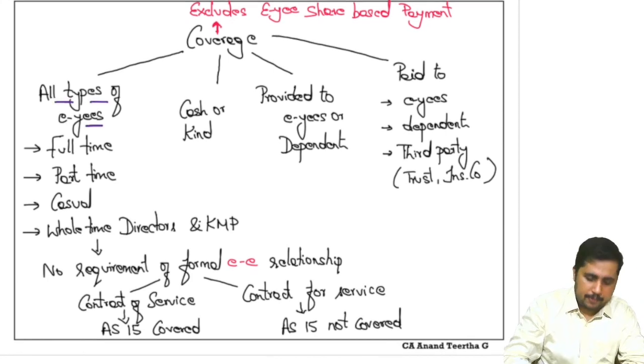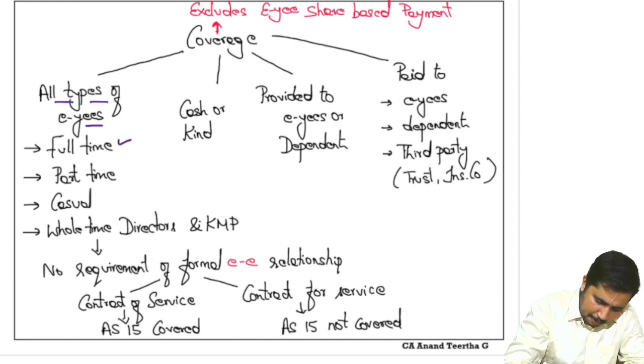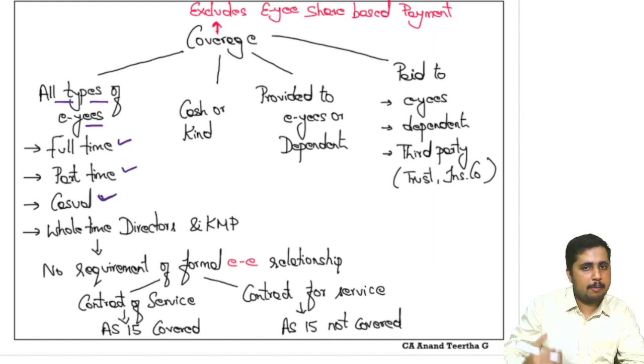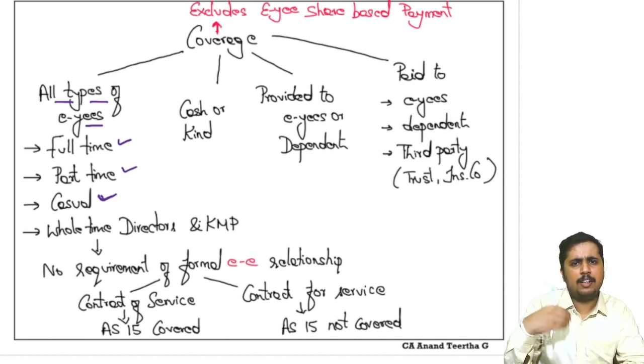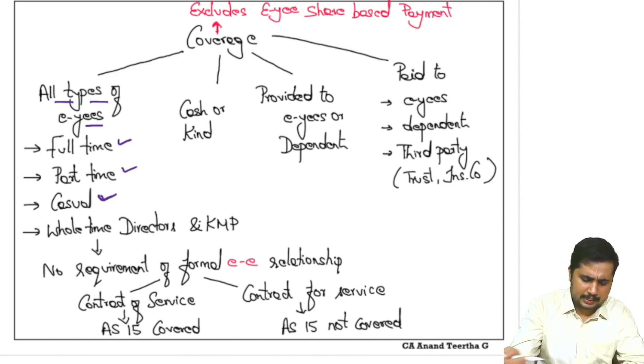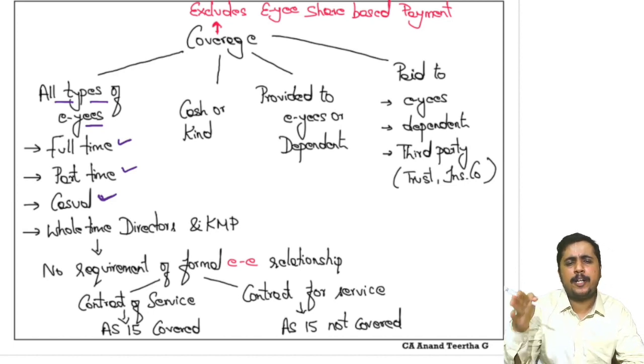First of all, they can be full-time employees, part-time employees, or casual employees. Full-time employees are under our employment rules, and they will be with us throughout for a certain period of time. Part-time employees might come only for half a day, or are hired on contract basis, etc. Casual, maybe for a particular day.